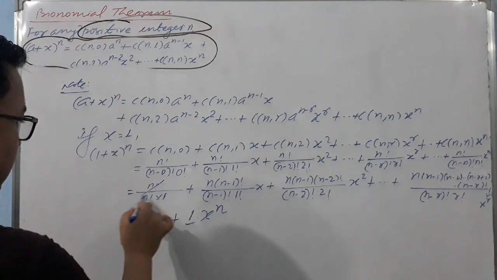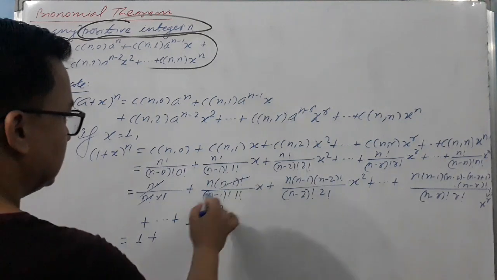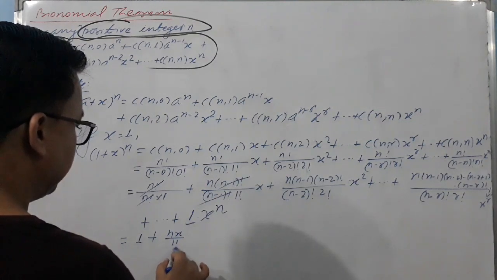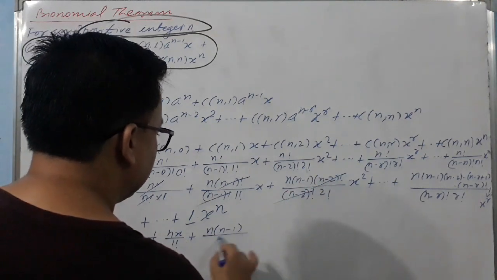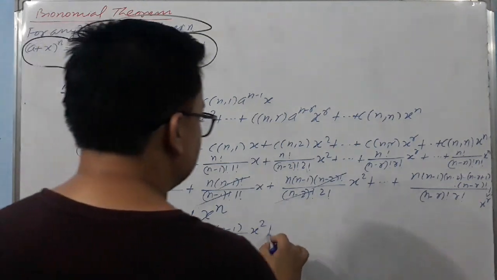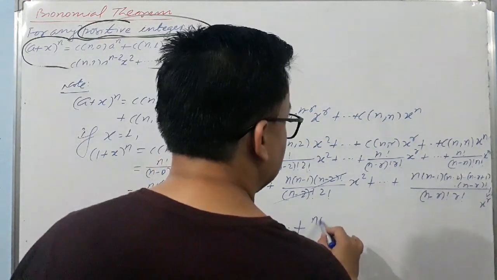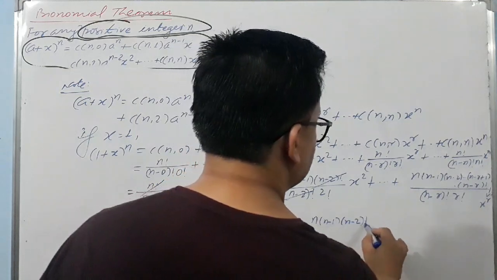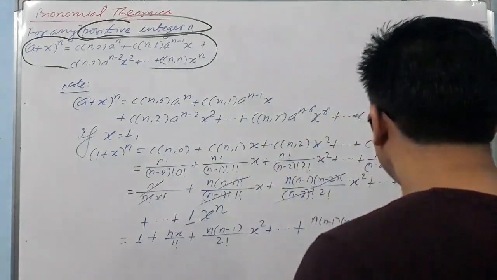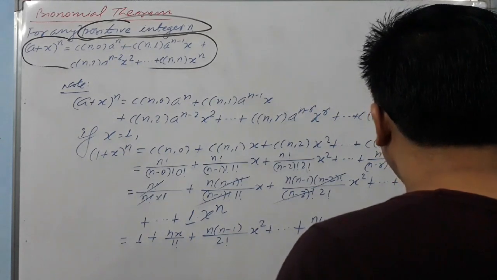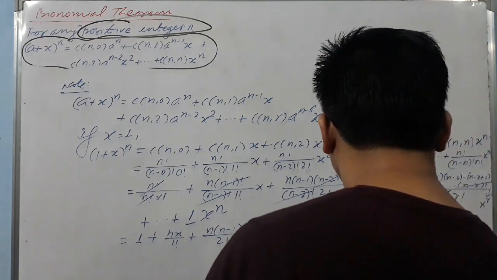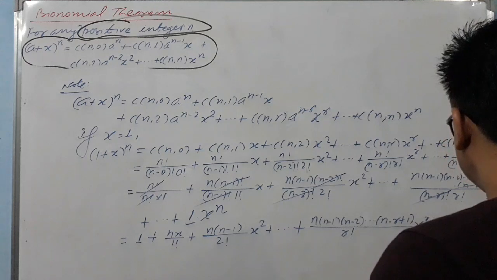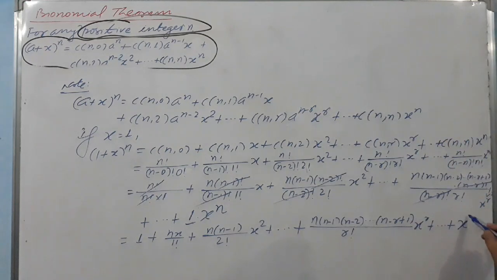So finally you are going to get 1 plus n x upon 1 factorial plus n(n minus 1) upon 2 factorial x squared plus ... plus n(n minus 1)(n minus 2) ... (n minus r plus 1) over r factorial x raised to power r plus ... Finally, you are going to get x raised to power n.